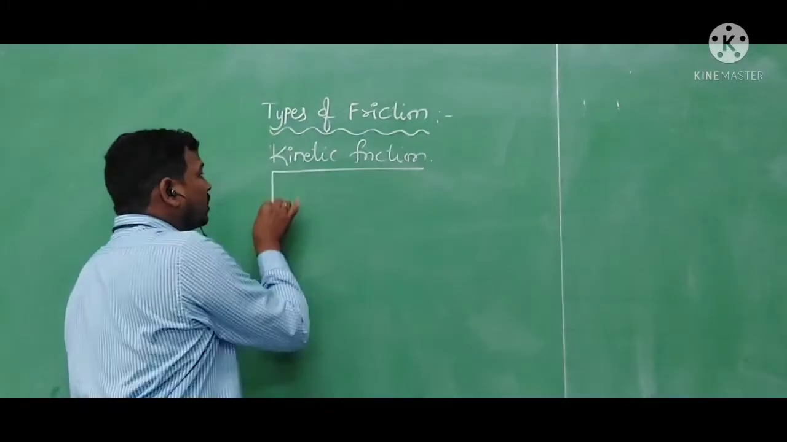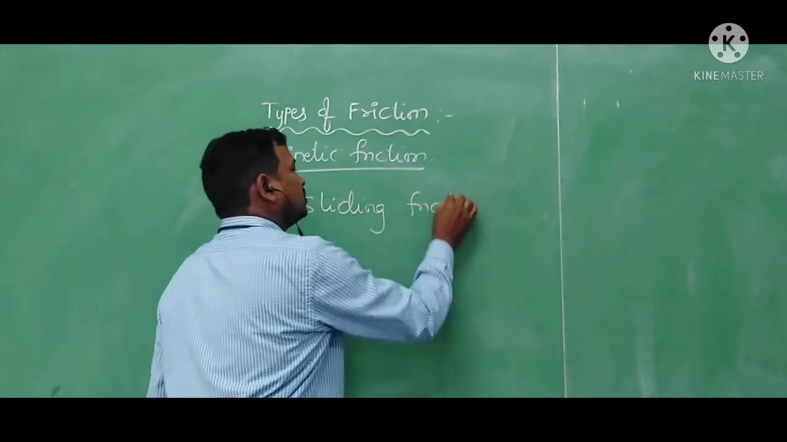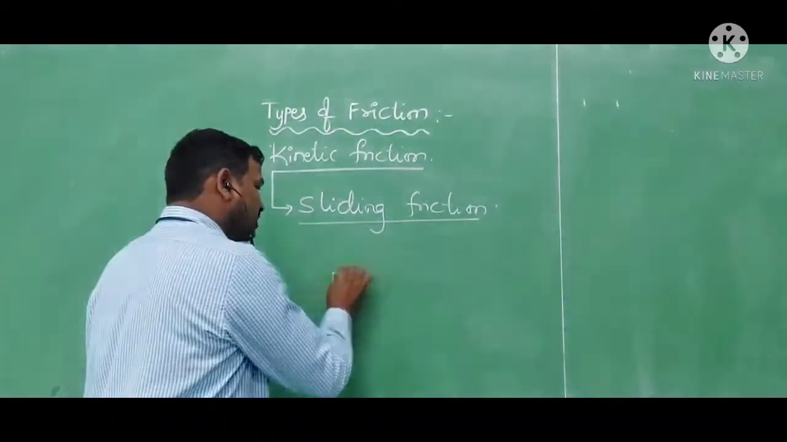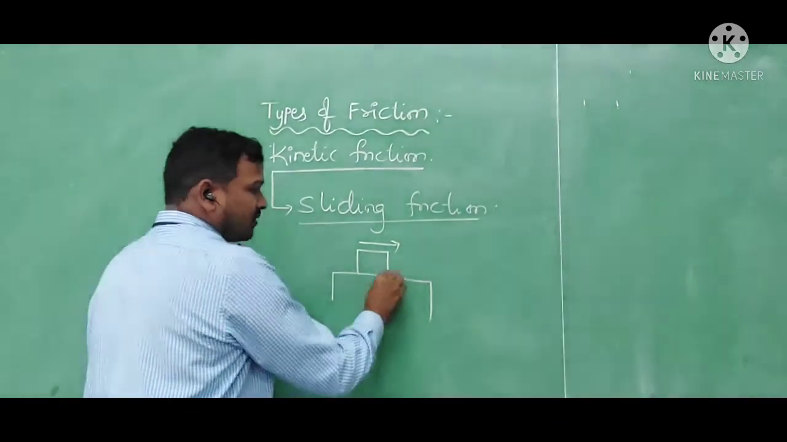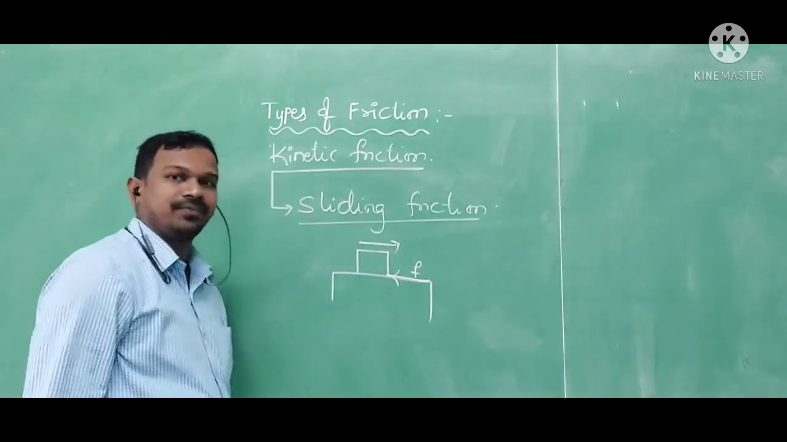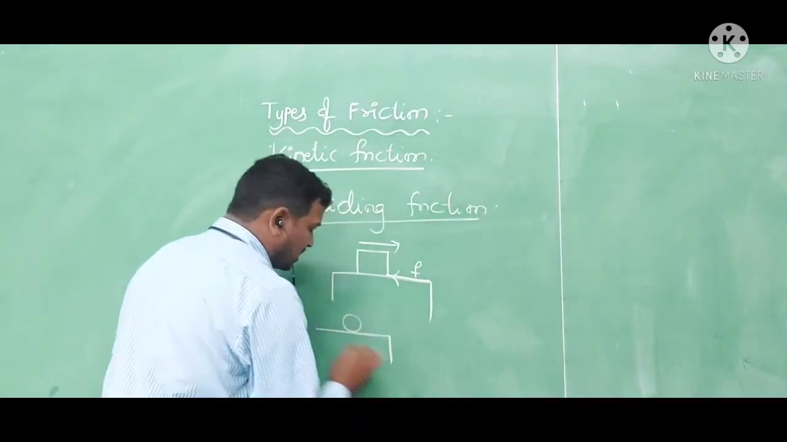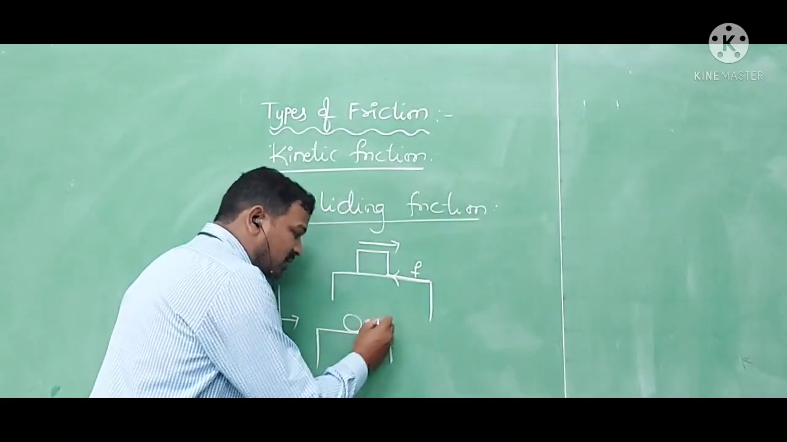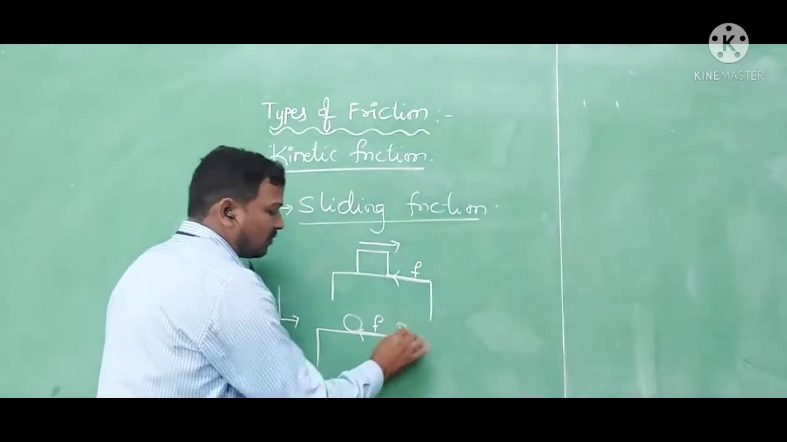Kinetic friction is of two types. One is sliding friction. When a body is sliding over the surface of another body, the frictional force developing between the two blocks is sliding friction. Next, whenever a ball or any object is rolling over another surface, a frictional force develops and stops the motion. It is called rolling friction.